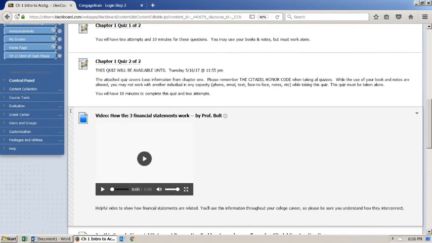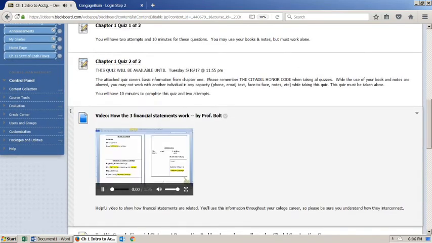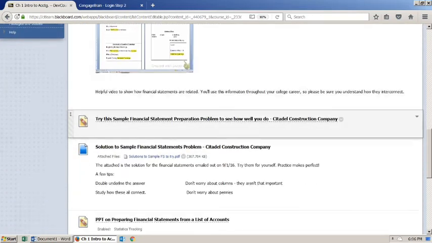There is a video on how the 3 financial statements work that's done to help your understanding of the formulas for the 3 financial statements. I would say this is a key video for this chapter.